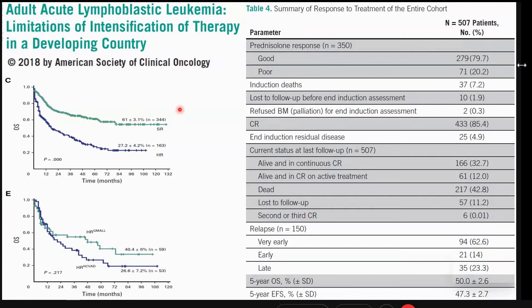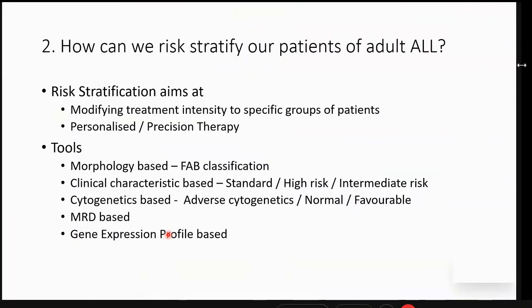And mind you, this is a highly selected patient population who were good affording patients who went ahead and took treatment. Even in them, the best outcome is around 60%. And in the high risk group, depending on what chemotherapies they gave, whether the GMALL or hyper-CVAD, the long-term survivals in 5 years are just in the 20s and the 40%. So definitely we know that adult ALL is not at all a good story.